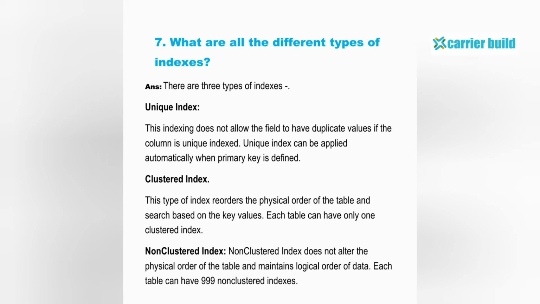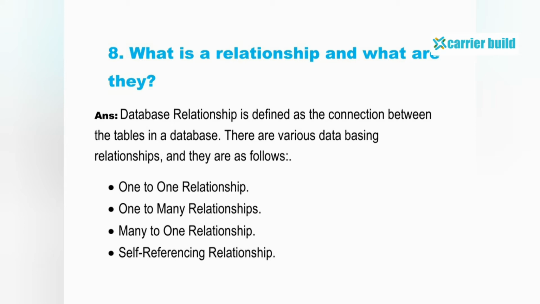What is a relationship and what are they? A database relationship is defined as the connection between the tables in a database. There are various database relationships and they are as follows: one-to-one relationship, one-to-many relationship, many-to-one relationship, and self-referencing relationship.